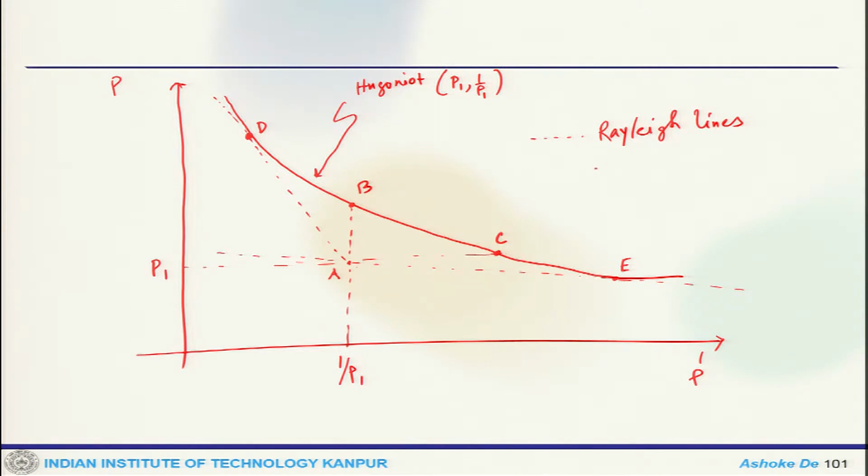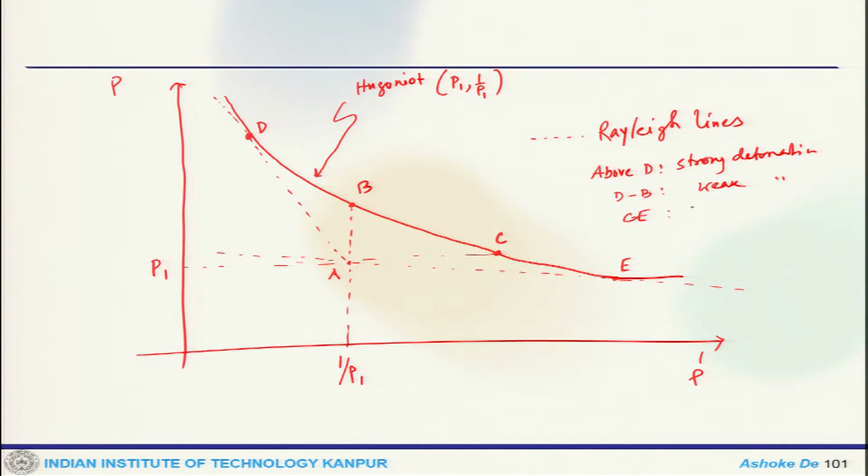Above D, this is a situation where you have strong detonations. D to B, this is weak detonation.